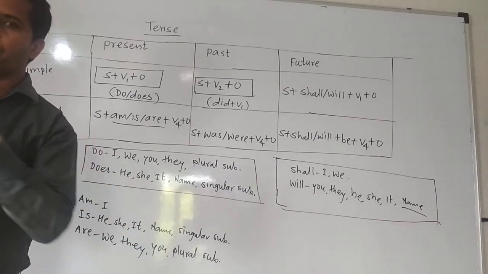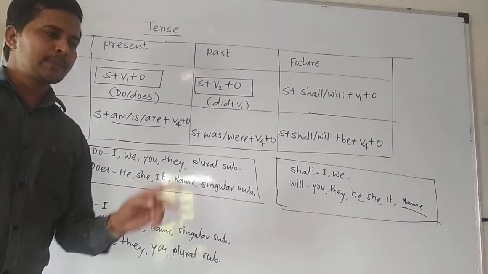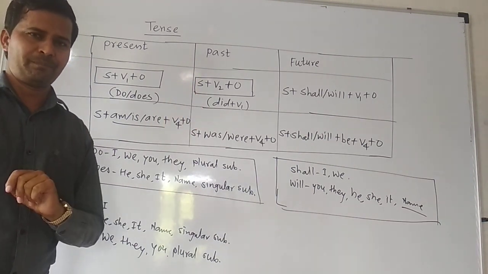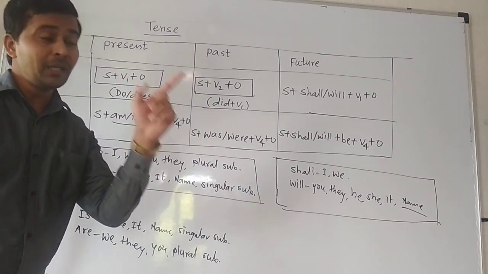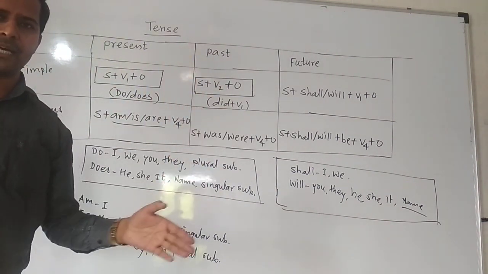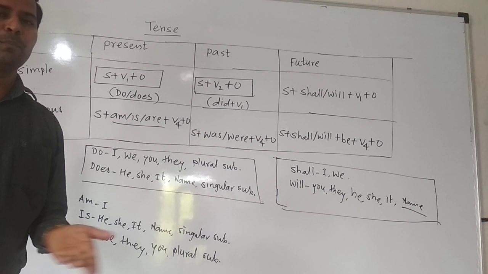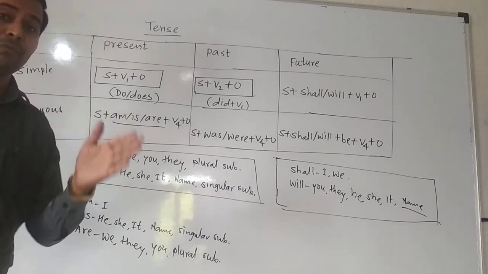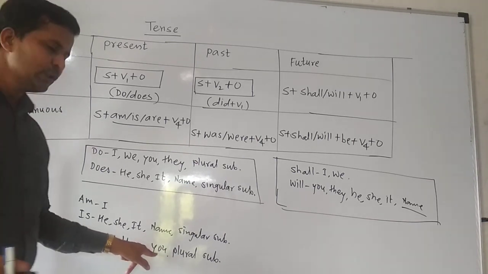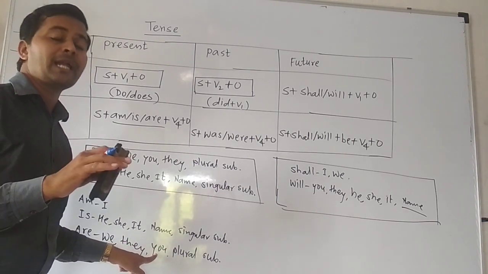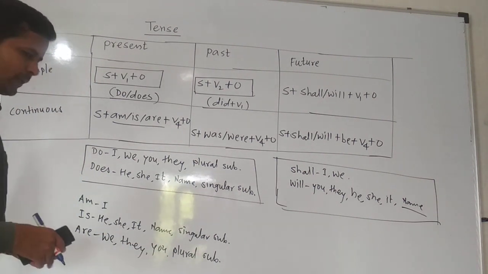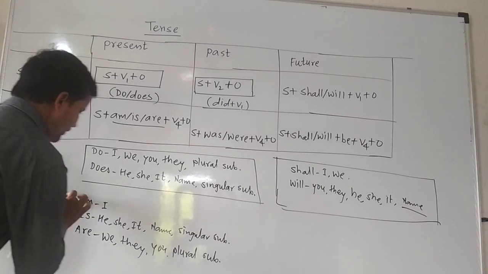You is used for the singular also and for the plural also. Suppose I am talking about one student. So then you are a boy. That's a singular. Still I am using you are. And if there are so many students, more than 10 or the whole class, still we have to use you only. So we have to remember here one thing, you is used for the singular also and at the same time plural also. And we have to use are with it. Okay. Then come to the next.